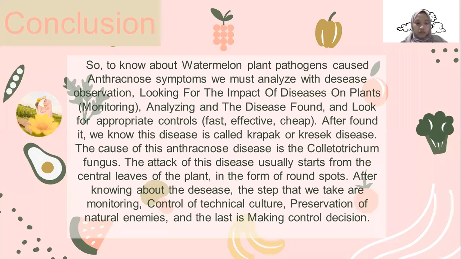The cause of this anthracnose disease is the Colletotrichum fungus. The attack of this disease usually starts from the central leaves of the plants in the form of brown spots. After knowing about the disease, the steps that we take are monitoring, control by technical culture, preservation of natural enemies, and the last is making control decisions.